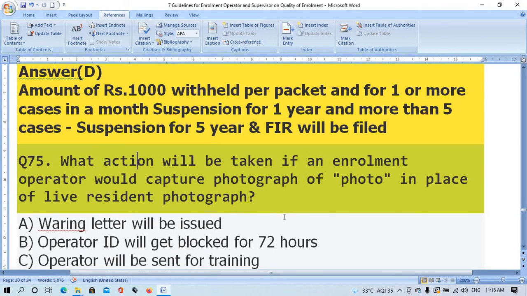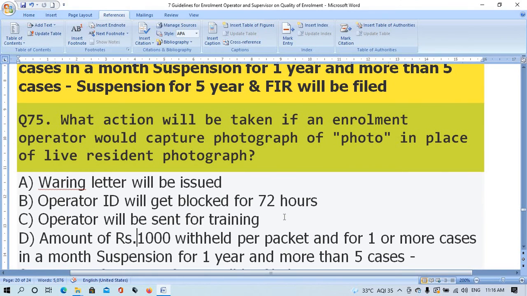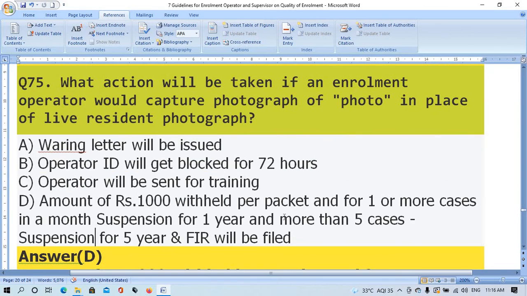What action will be taken if an annulment operator captures a photograph of a photo in place of the live resident photograph? Option A, warning letter will be issued. Option B, operator ID will be blocked for 72 hours. Option C, operator will be sent for training. Option D, amount of rupees 1000 withheld per packet, and for one or more cases in a month, suspension for 1 year, and more than 5 cases, suspension for 5 years, and FIR will be filed.